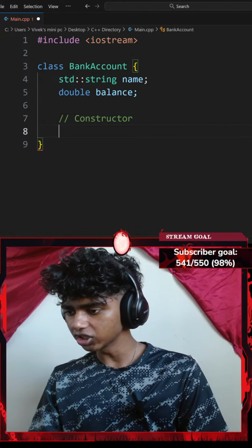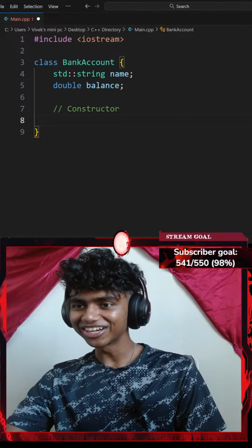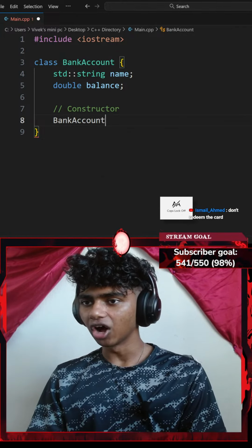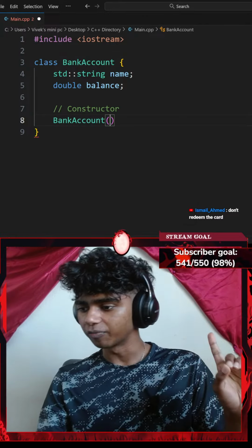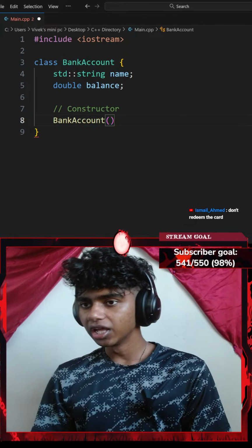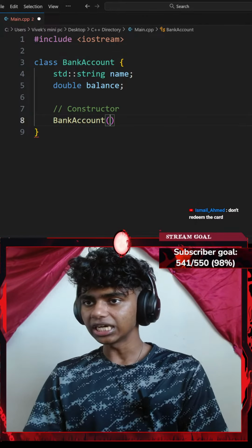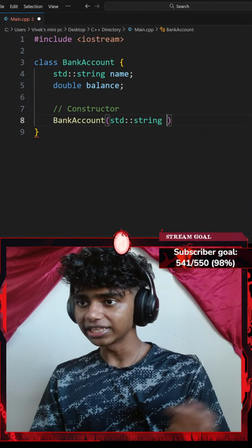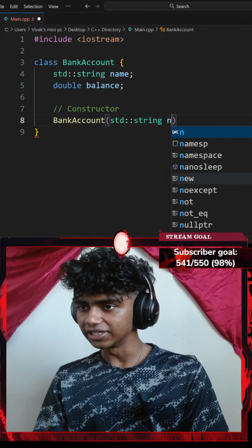There we go. Did I spell it correctly? Okay, for my constructor, I'm going to call my BankAccount class, add a pair of parentheses, and then inside of it I'm going to be adding a few parameters. The first is going to be a standard string called name, and the second one is going to be a double of balance, with a comma in between.